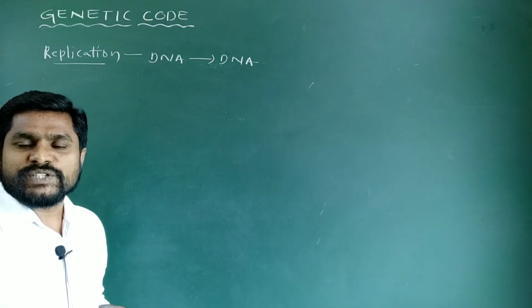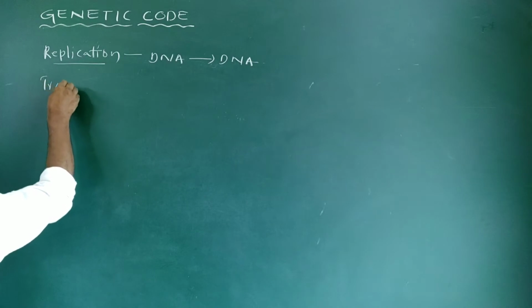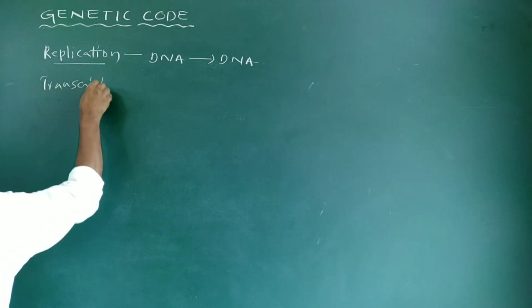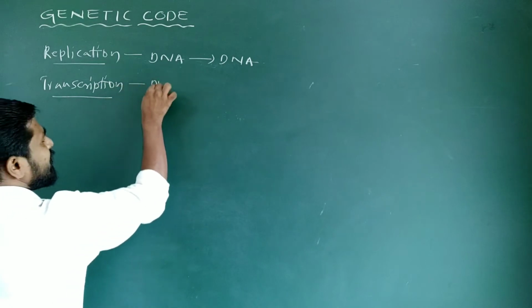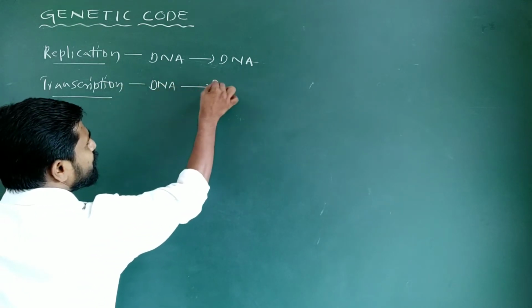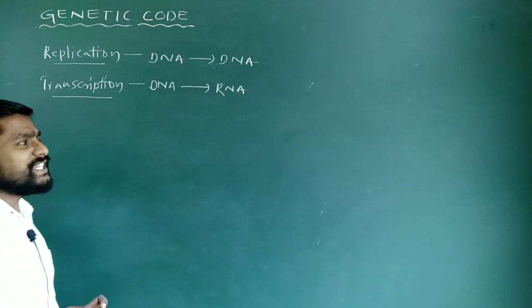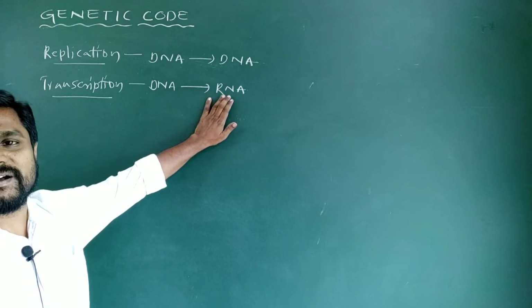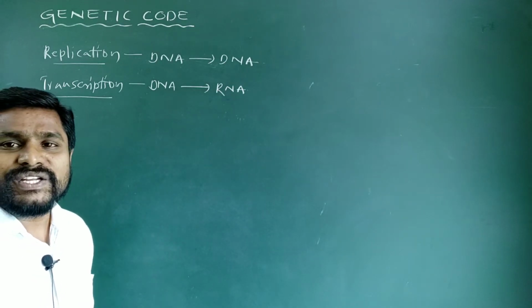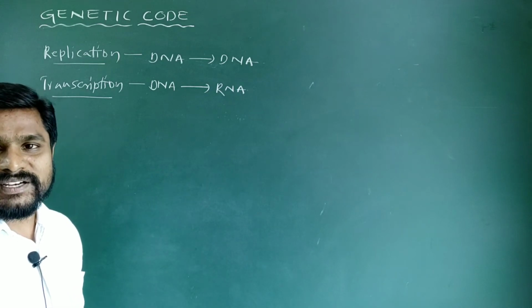The second event of the central dogma of molecular biology, transcription, also involves the transfer of genetic information from a DNA molecule to an RNA molecule, or copying of genetic information from a nucleic acid to another nucleic acid, but between two different nucleotide languages, and it follows the rule of complementarity.